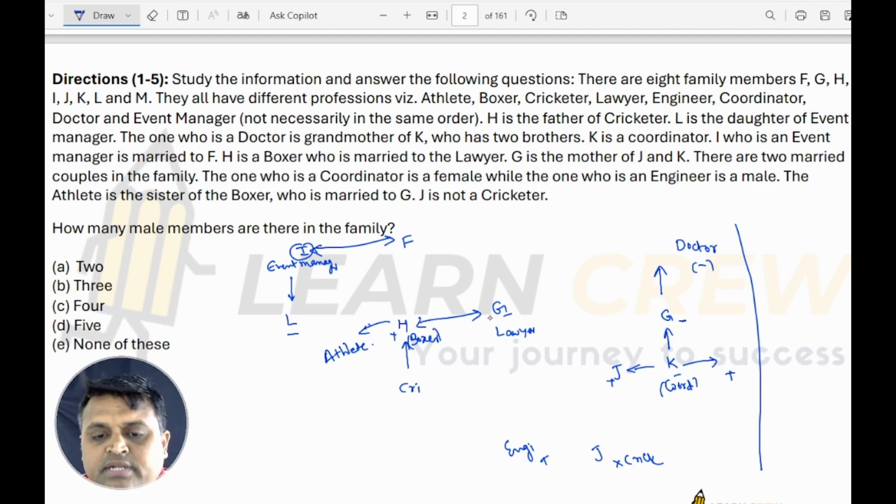H is the boxer, G is the lawyer, and G is the mother of K. So H and G are a married couple. Now I and F are a married couple. Here I is event manager.